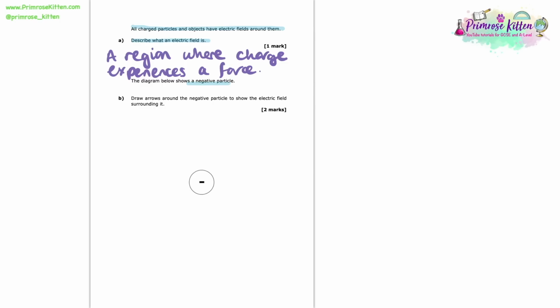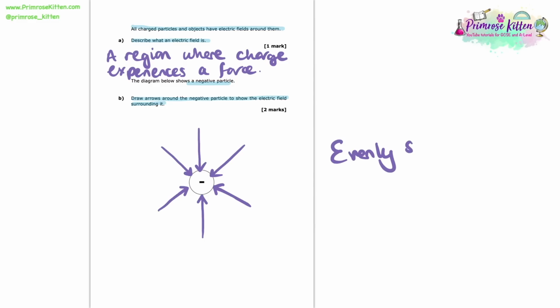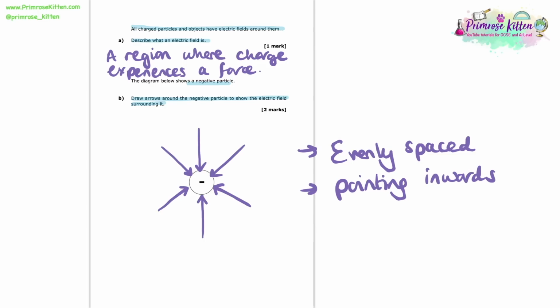So the diagram below shows a negative particle. We're asked to draw arrows around the negative particle to show the electric field surrounding it. Because this charge is a circle, we're going to have a radial field. Now all of the arrows are going to be pointing towards the negative because electric fields travel from positive to negative. Now when drawing these field lines, let's make sure that they're evenly spaced, or at least by eye evenly spaced. And the reason for this is that around this spherical charge, if we're at an equal distance away from the charge, the force experienced should be the same. So those equally spaced field lines represent that field being of the same strength.